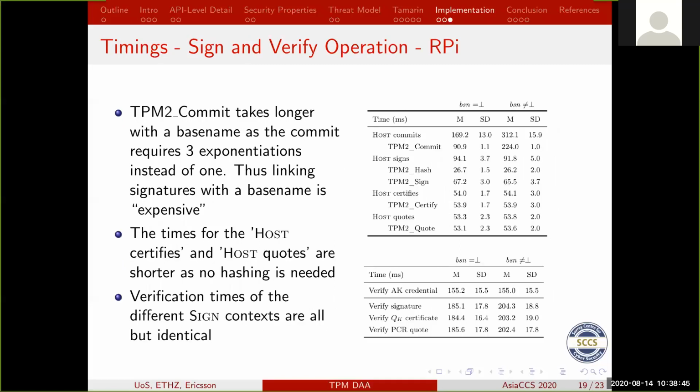Again, the sign and verify operations show that having a base name as part of your signature to actually allow for linking is more expensive, because if you look at the maths behind it, it requires 3 exponentiations instead of just 1, which makes a linking signature operation an expensive operation.